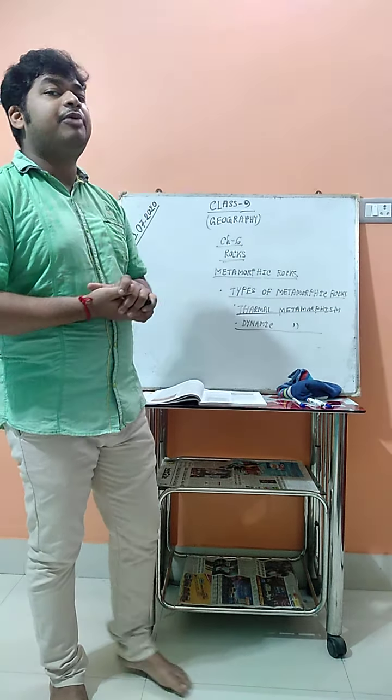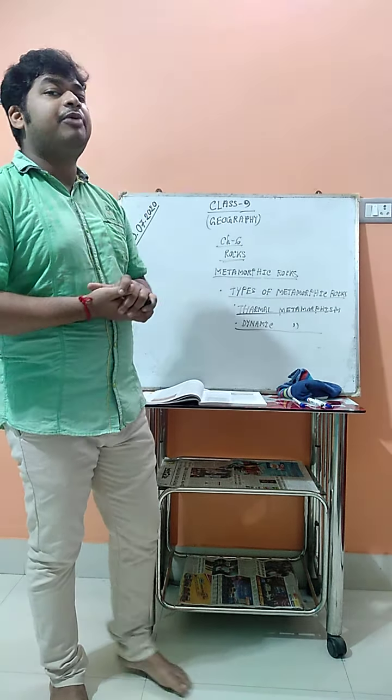The second is that they may have layers, but the layers are highly compressed, very thick and strong. Third, most metamorphic rocks are impermeable or non-porous. Non-porous means these rocks are not capable of letting water pass through. Metamorphic rocks are non-porous rocks through which water is not able to pass.